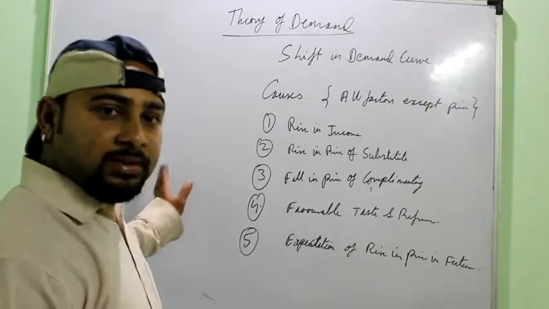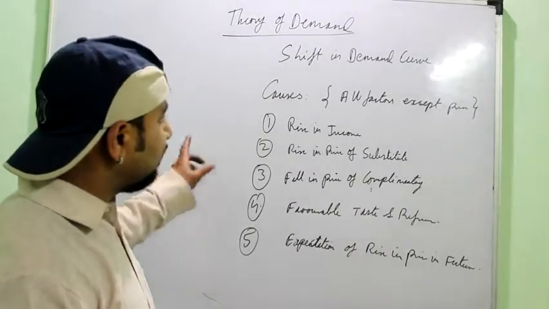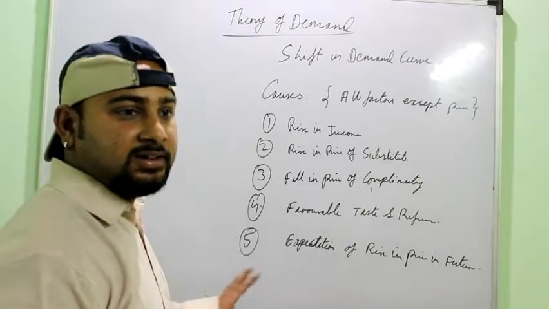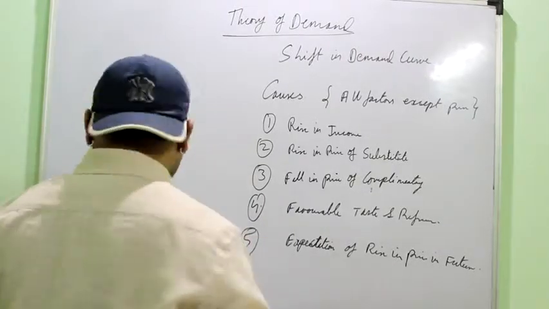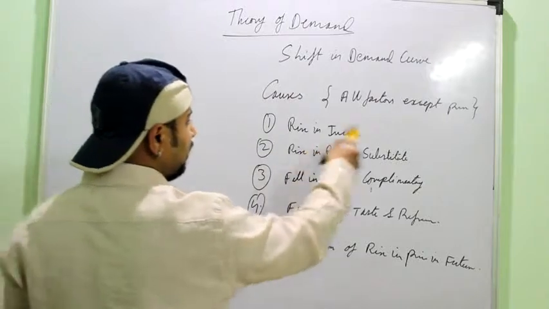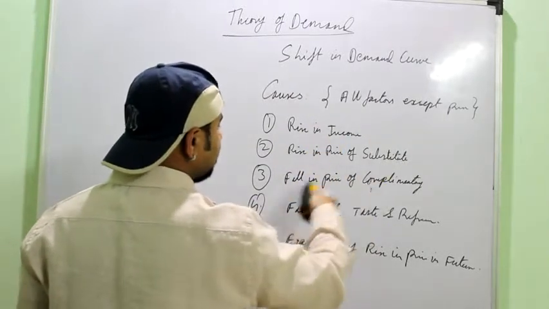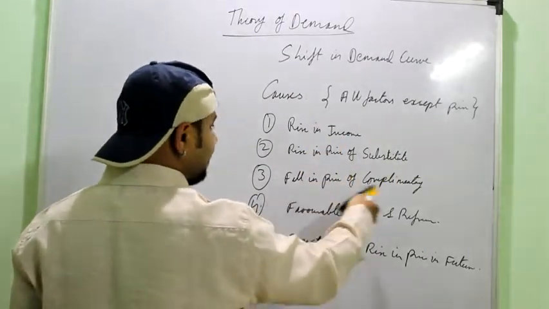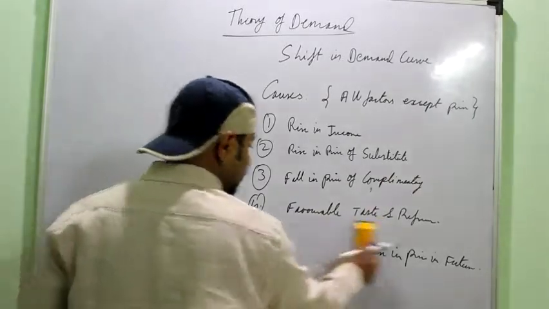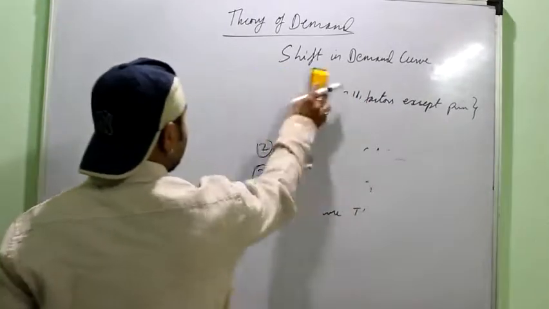But for movement part, only one reason is there, that is the price, no other reason, and here you do not have the price. And for the leftward shift, they will be opposite. Fall in income, rise in the price of substitute good, fall in the price of complementary good, unfavorable taste, and so on, right? So next we will study the leftward shift.